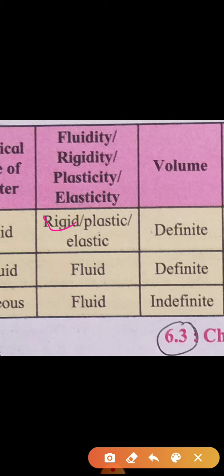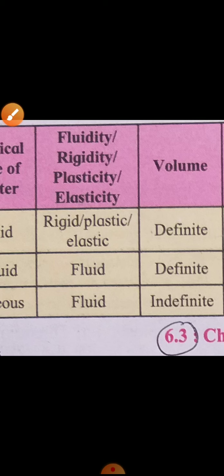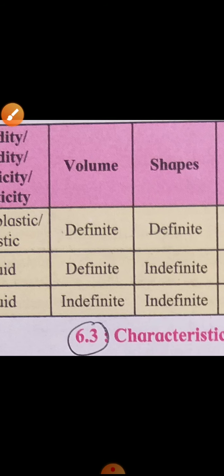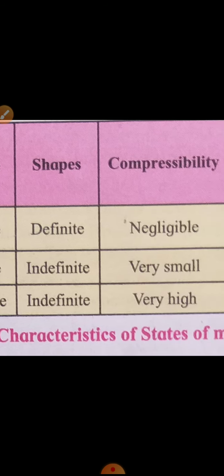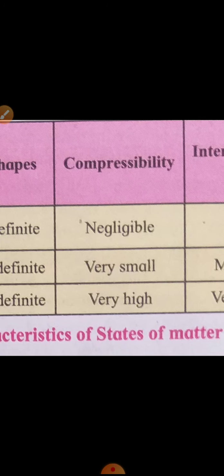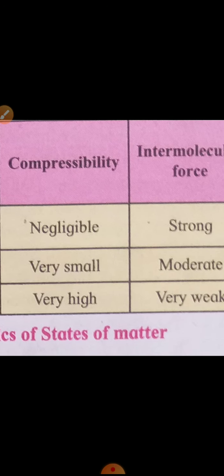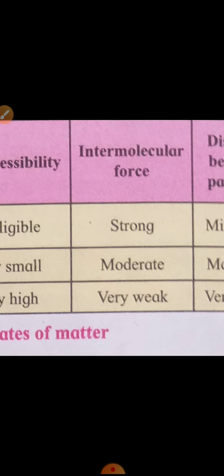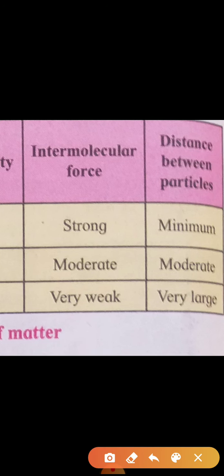That is called elasticity. Second, that is the volume. Solids have definite volume. They occupy volume: length multiplied by breadth multiplied by height. That is the volume. Shape: solids have different shapes. Compressibility: solids are very less compressible. We cannot compress it. We cannot press it. Intermolecular forces are very strong in case of solids. The distance between the particles in the solid is very less, minimum.